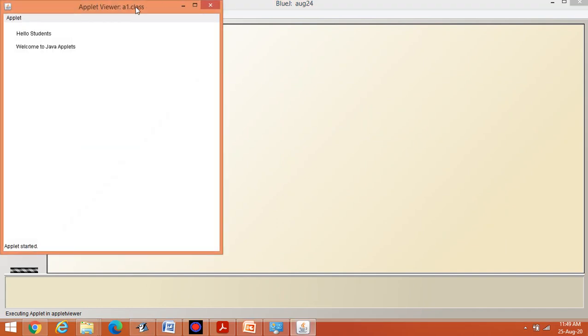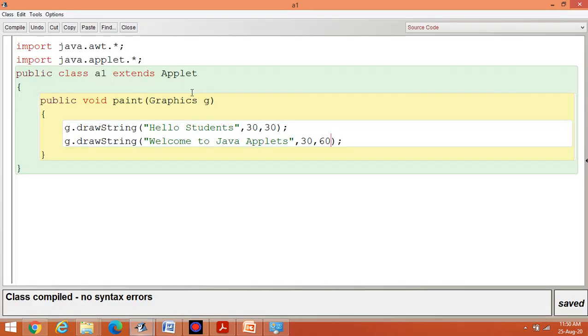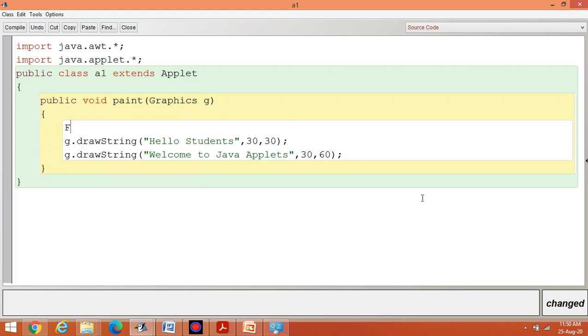You can see the applet here: hello students, welcome to Java applets. Suppose I have to change the font size. Then what I have to do? I can write here Font. Font is one class. Suppose I am writing f1 and inside the bracket I am using Arial.